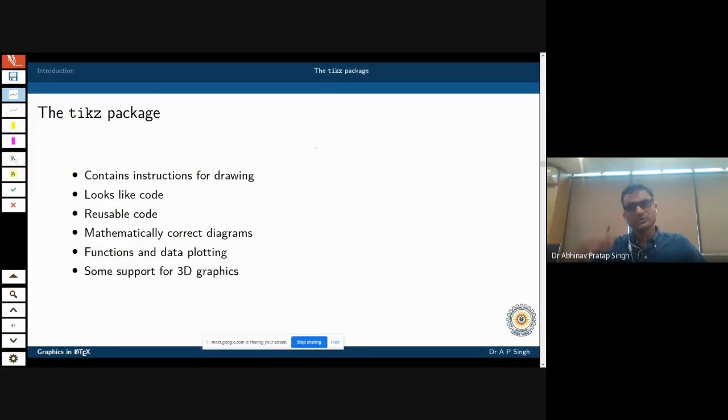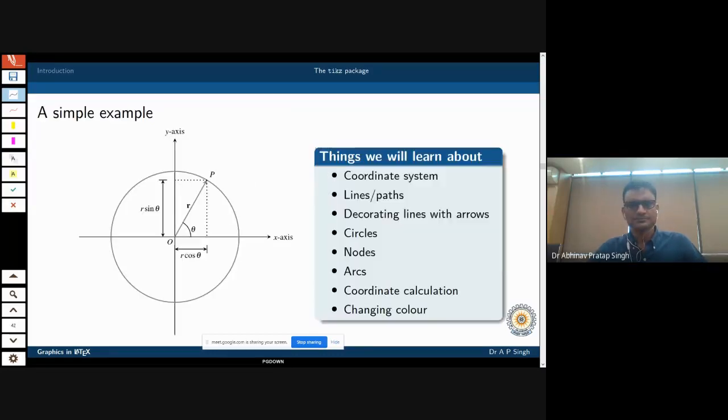There is some support for 3D graphics, but there are other good options as compared to the TikZ package. It can produce some very good looking 3D graphics, don't get me wrong, but it has some problems. I'm not going to go into the details of that, but it can make 3D graphics.